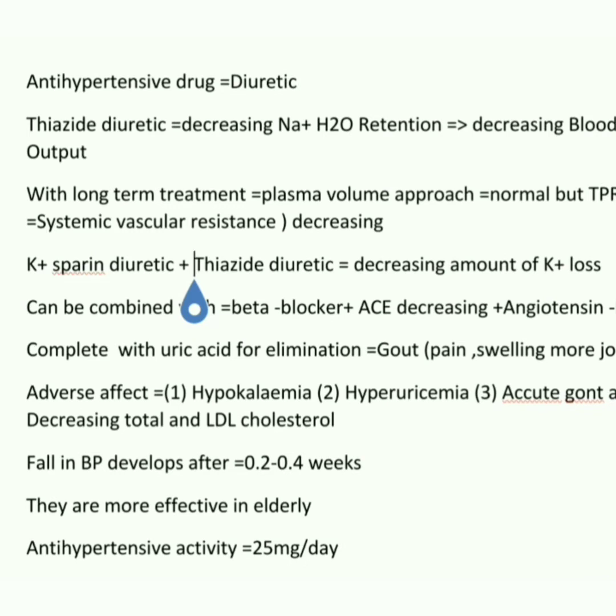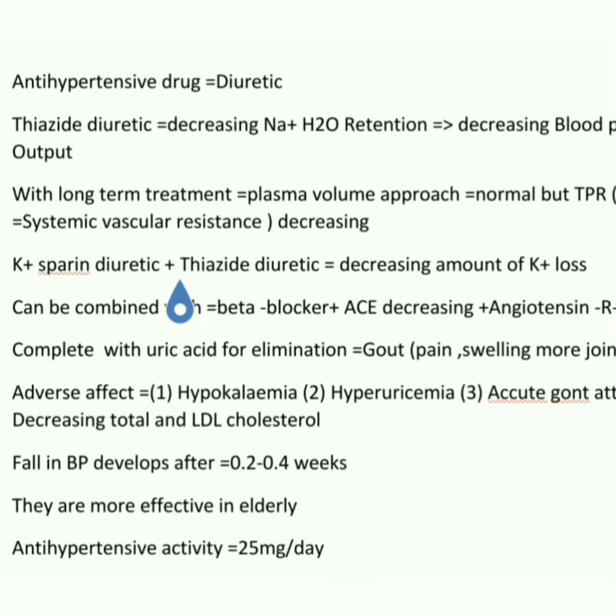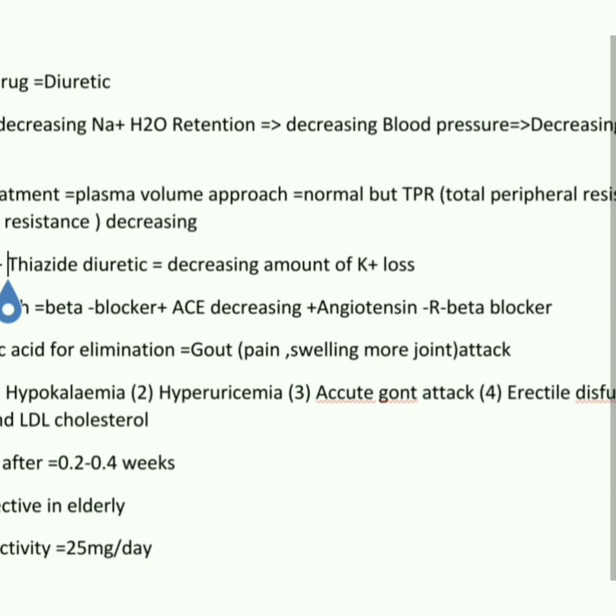antihypertensive drugs. It competes with uric acid for elimination. Competing with uric acid for elimination means, friends, uric acid is also stored in our body. Due to stored uric acid in our body, we get gout, meaning pain, swelling or inflammation in our joints, meaning a gout attack may be coming.